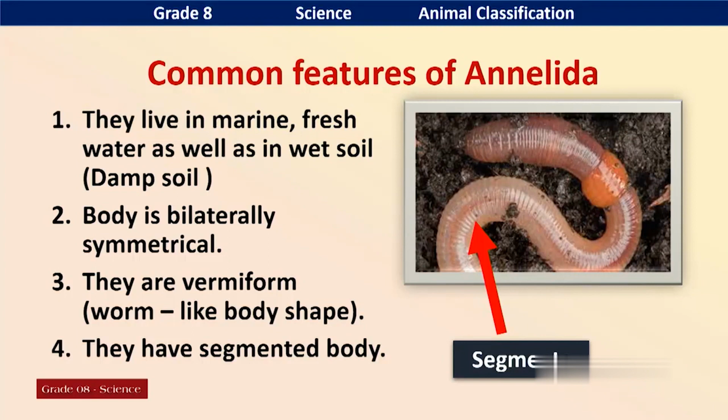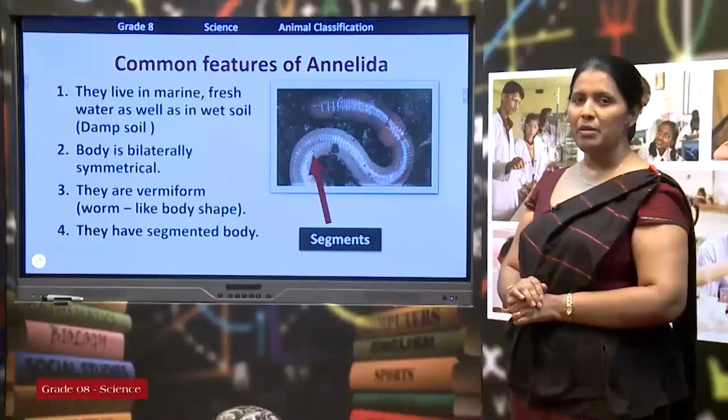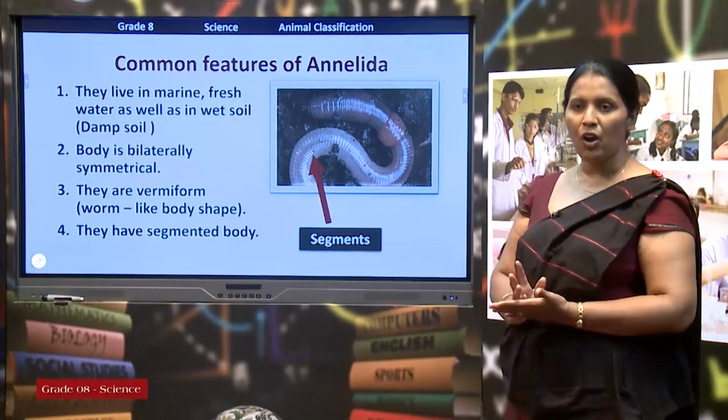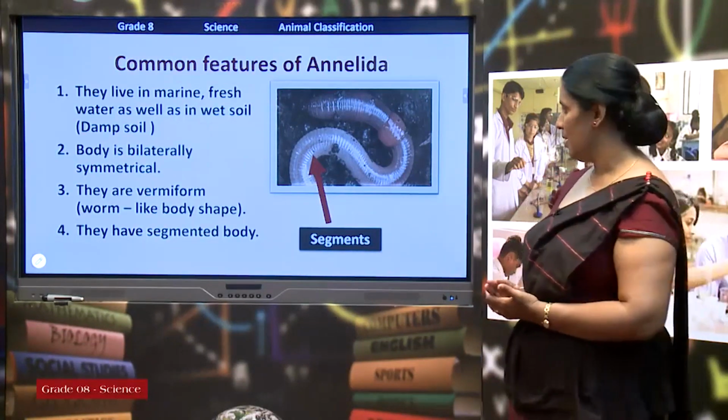Earthworm, normally it is living in damp soil. When you dig the ground, especially in moist places, you can see earthworms. Their body is bilaterally symmetrical. I think now you know what bilateral symmetry is. Their body can be divided into two equal halves along one axis.